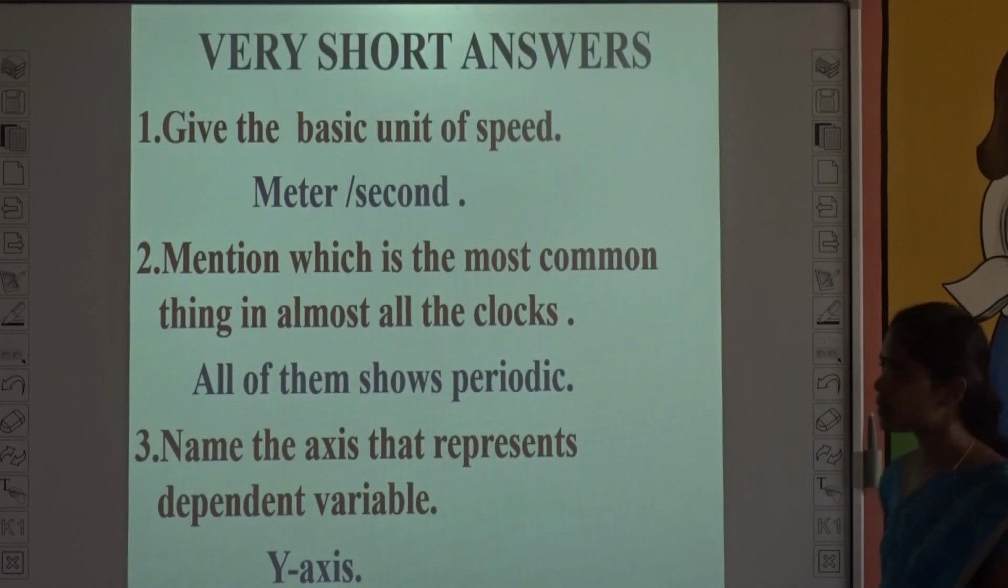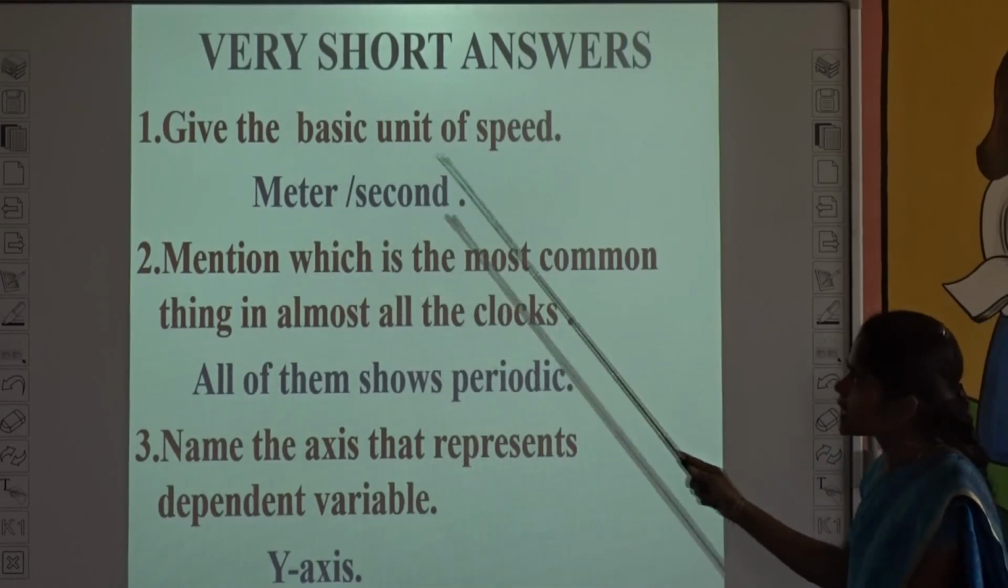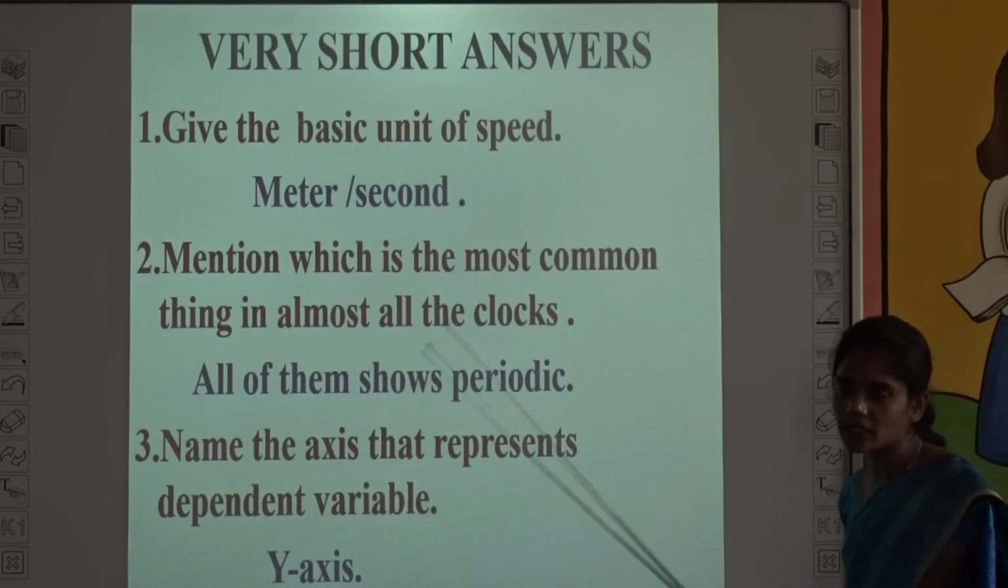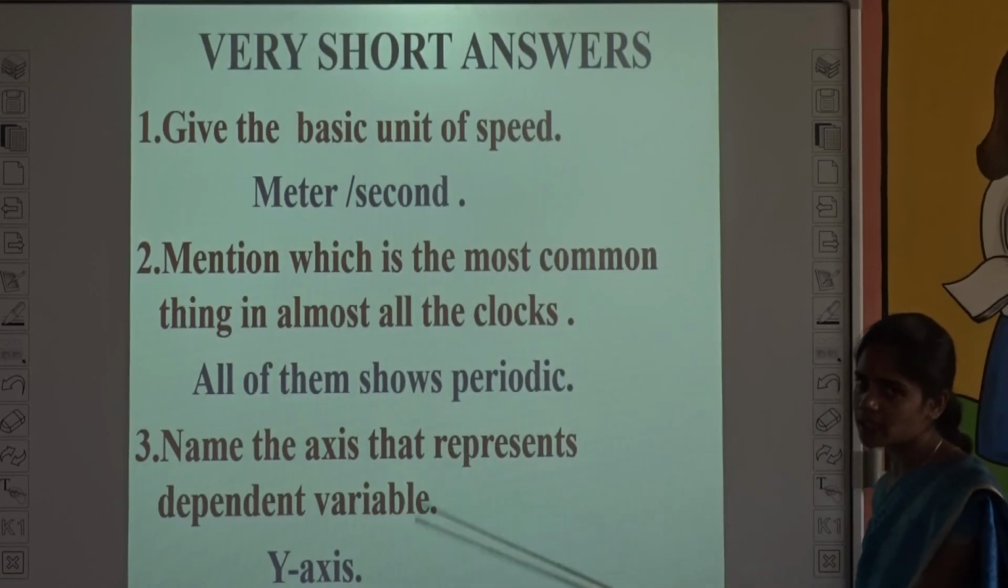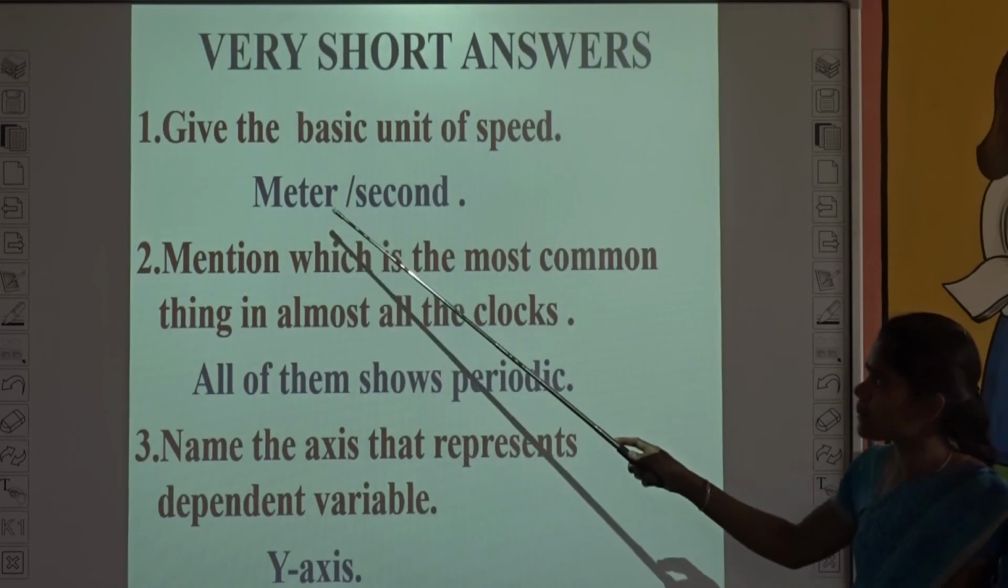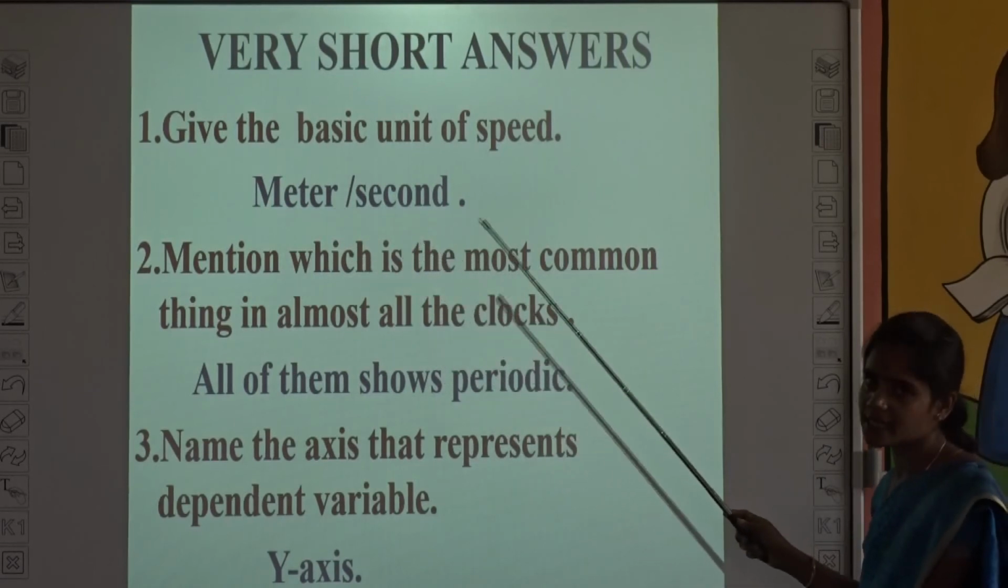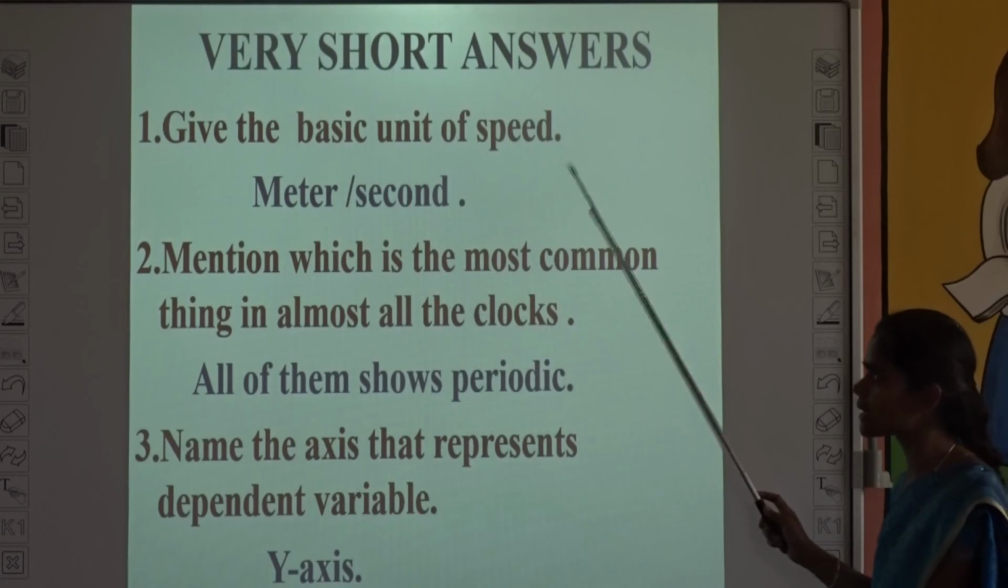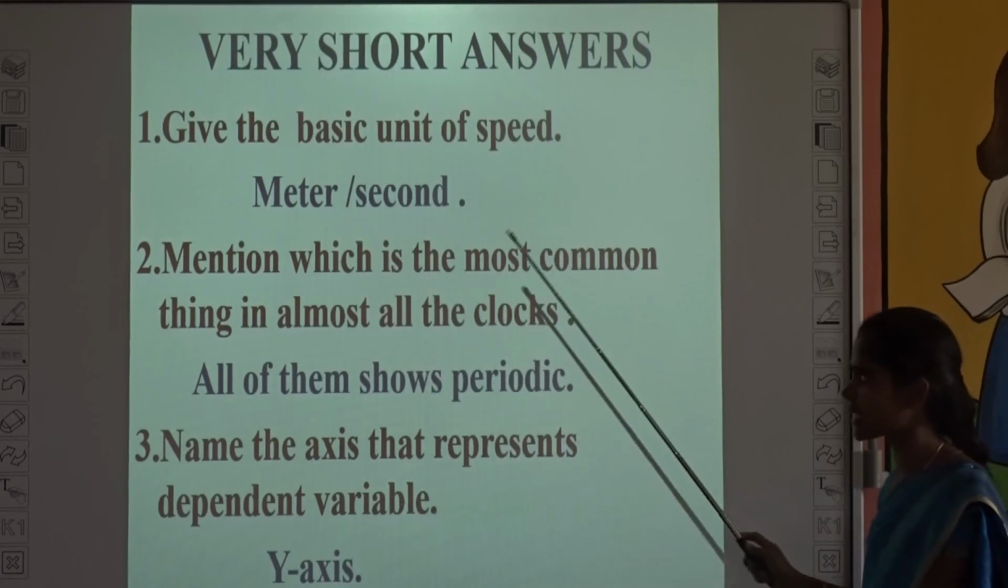And the next one, very short answer. This is also one mark. Give the basic unit of speed. We already know that speed is equal to distance by time. Distance is measured in meter and time is measured in second. So what is the basic unit of speed? It is meter per second.